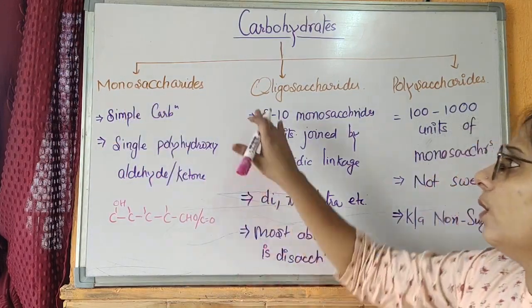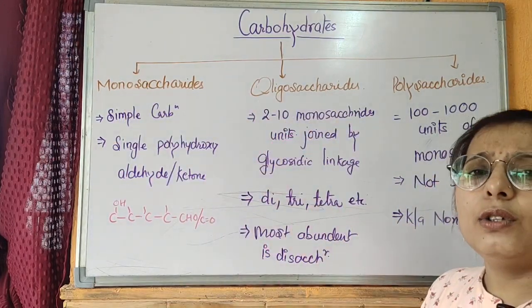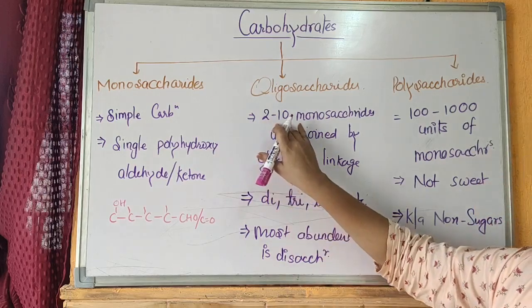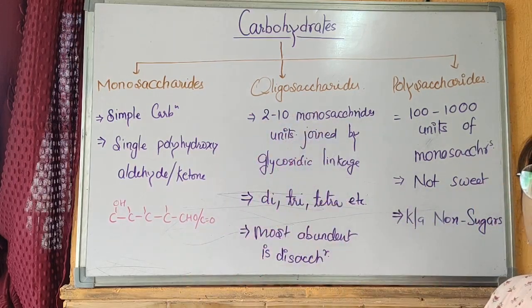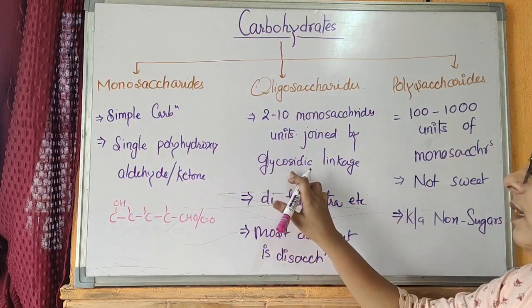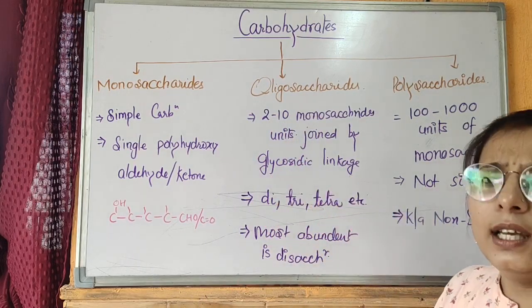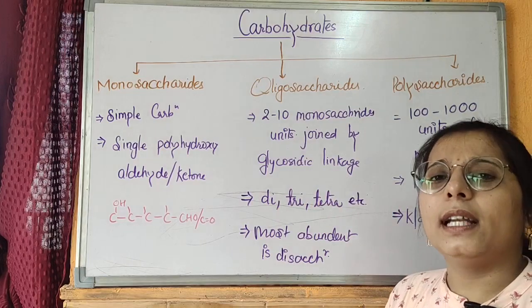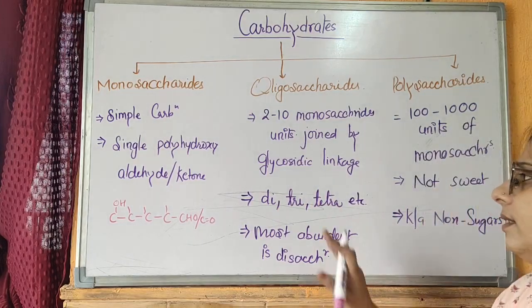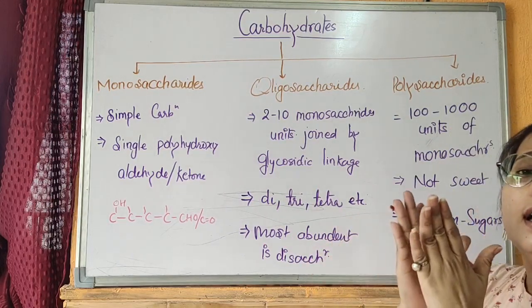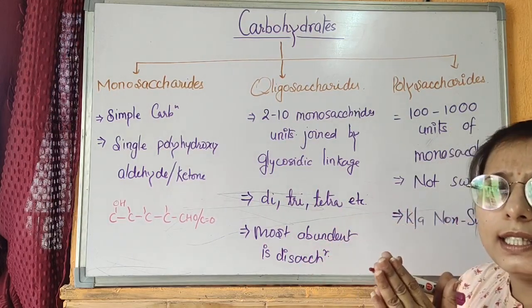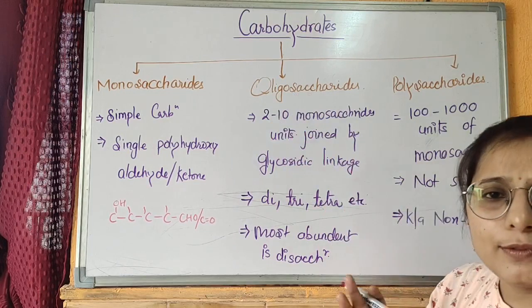Coming to the point that what is oligosaccharide? Oligosaccharide has 2 to 10 monosaccharide units, and all these monosaccharide units are joined together by the glycosidic linkage. We will study in later classes as what is glycosidic linkage. When a number of monosaccharide units are joined together by the glycosidic linkage, then oligosaccharides are formed.